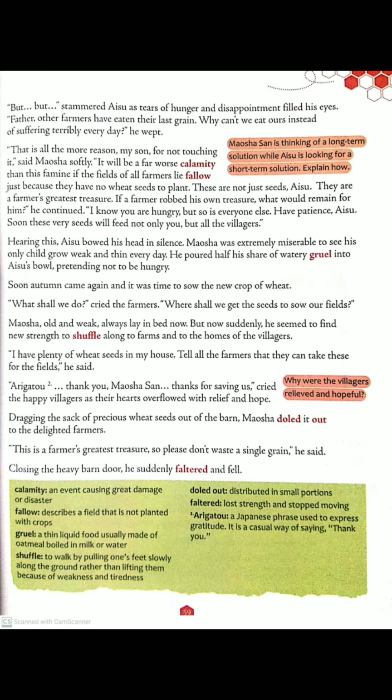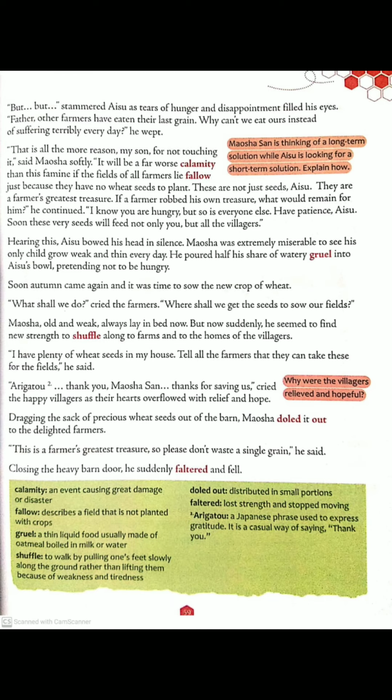Mausha, old and weak, always lay in bed now. Because he didn't have enough food, and whatever food they had, he used to give half of it to his son, so he became very old and weak and was always lying in his bed. But now suddenly he seemed to find new strength to shuffle along to farms and to the homes of the villagers.